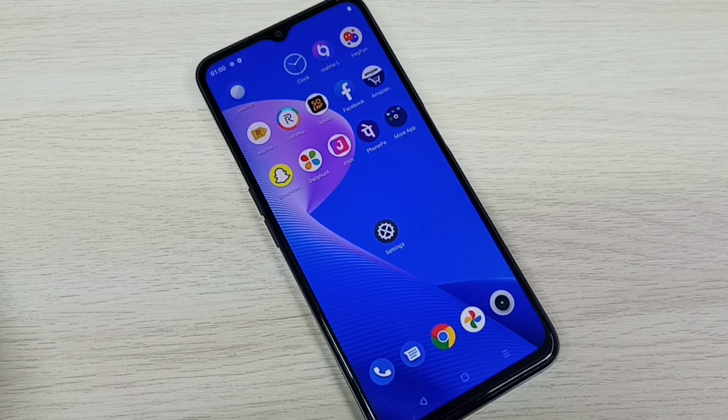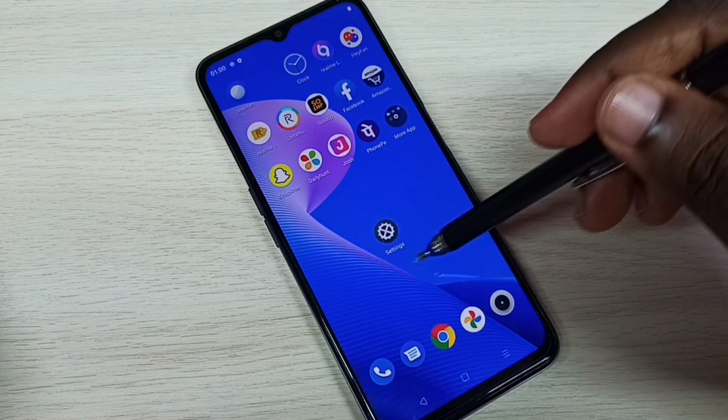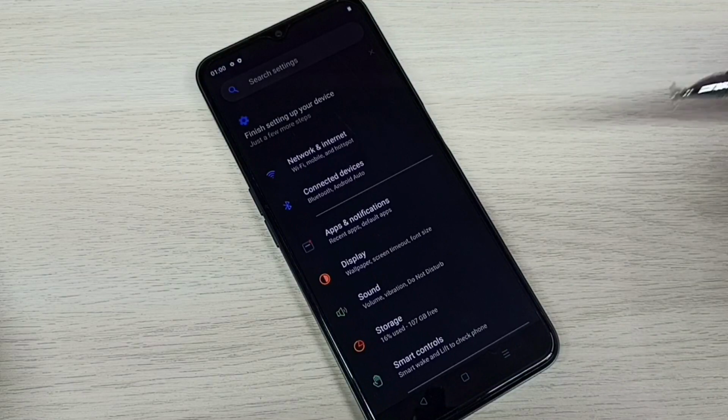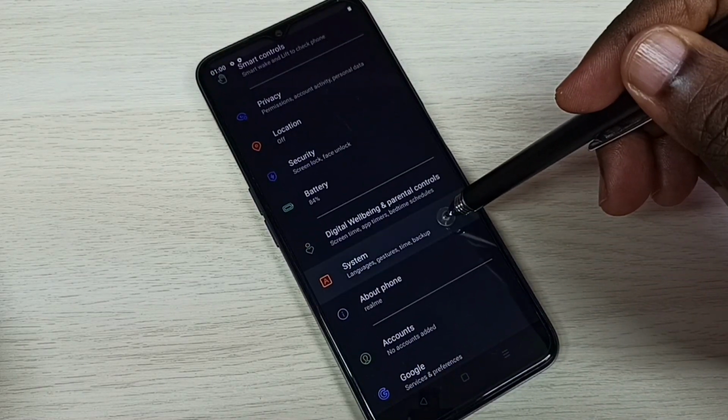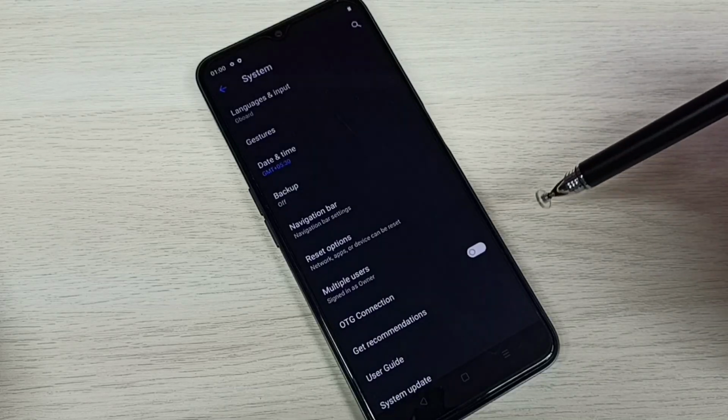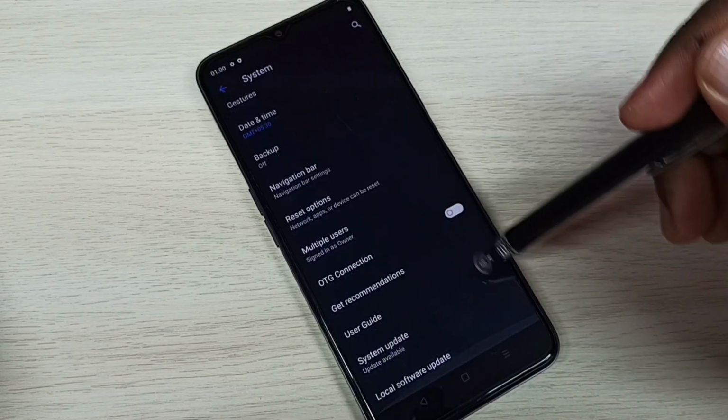Hi friends, this video shows how to fix the problem of noise when connecting a Bluetooth headset. Tap on the settings app icon, then go down, then select system, then select system update.